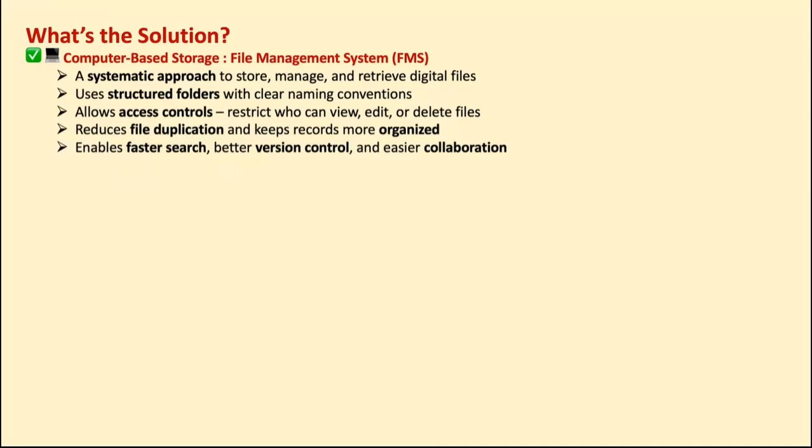A facility will be there for version control as well, with better data retrieval and easier collaboration between the files. We're going to see how the file management system works. In today's lecture, we mainly focused on the file based approach: how you can store the data manually in computer files.